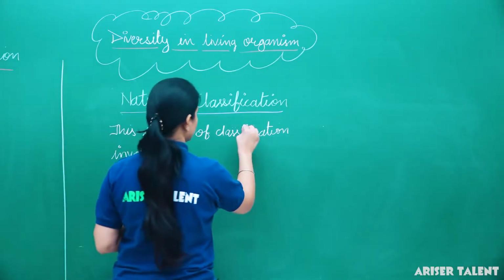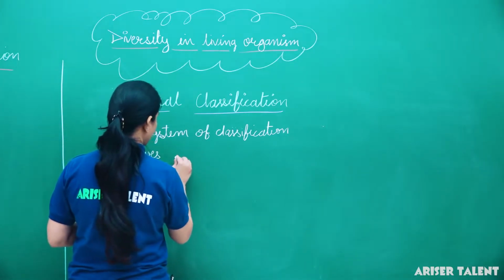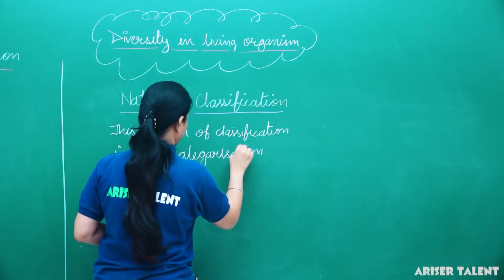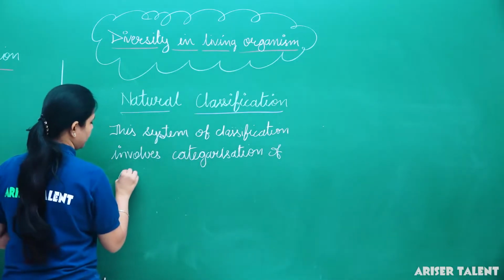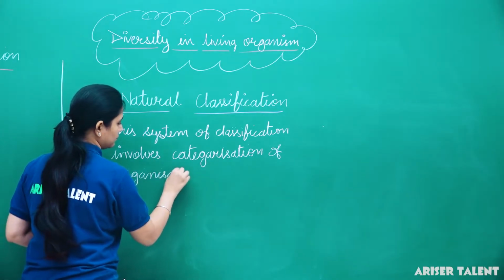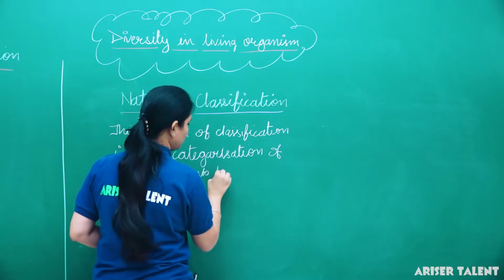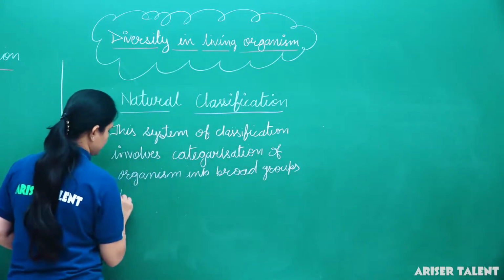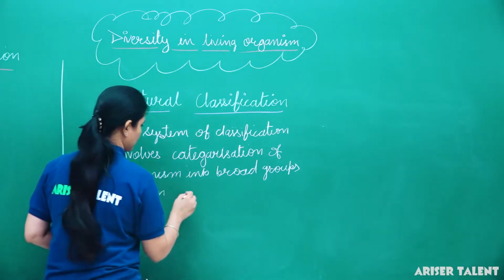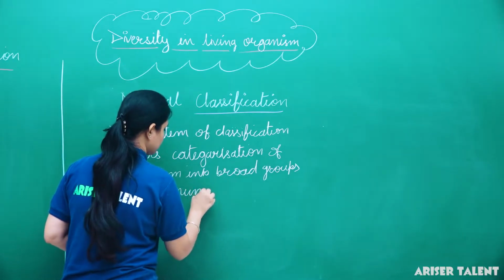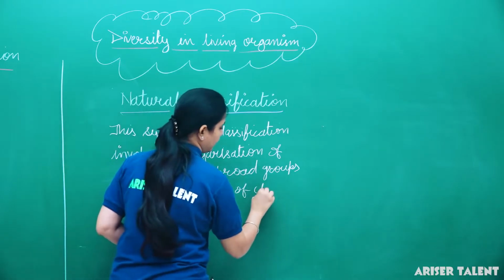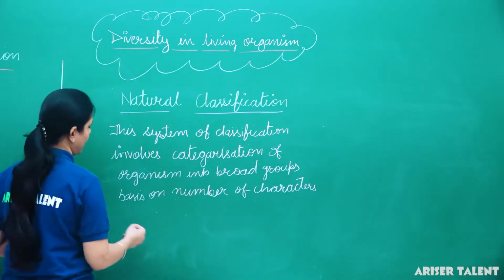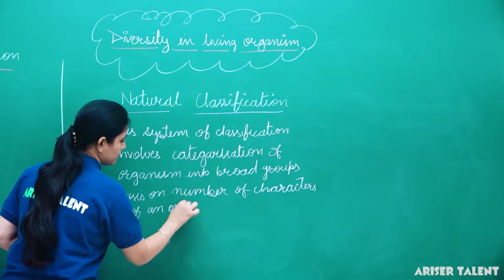So we can say this system of classification involves categorization of organisms into broad groups on the basis of a large number of characters of an organism.